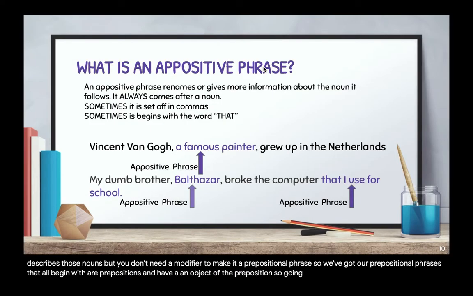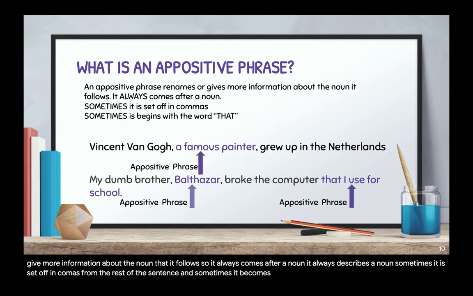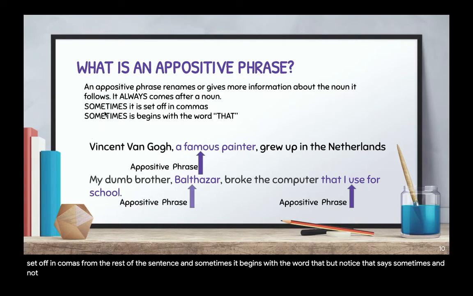So going on to appositive phrases, they rename or give more information about the noun that it follows. So it always comes after a noun. It always describes a noun. Sometimes it is set off in commas from the rest of the sentence, and sometimes it begins with the word that. But notice that it says sometimes and not always.